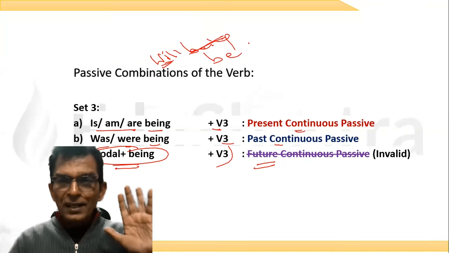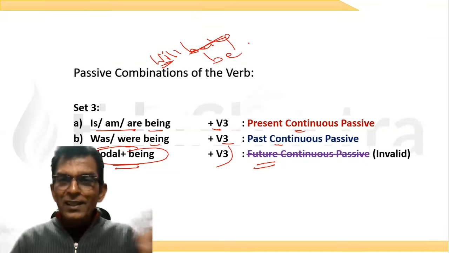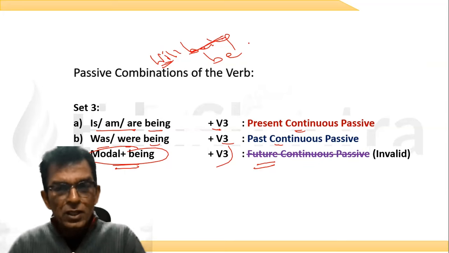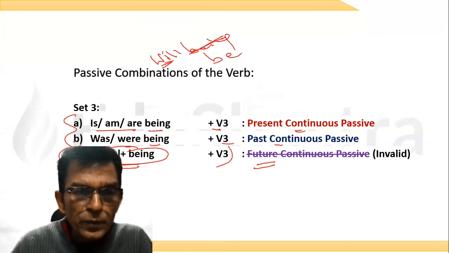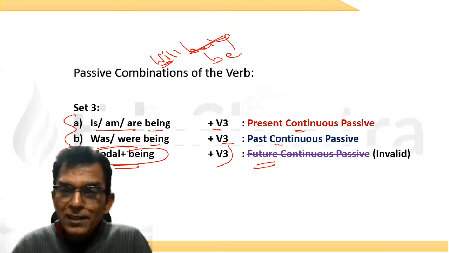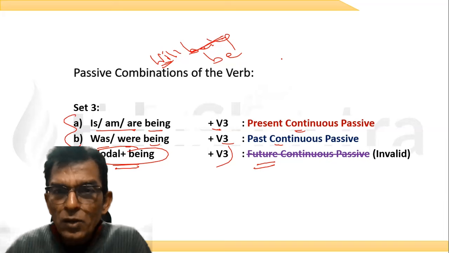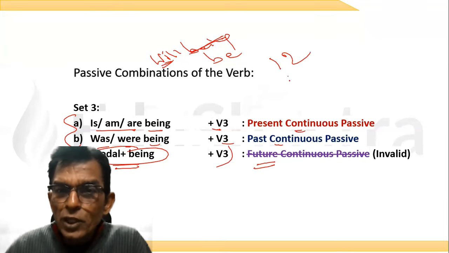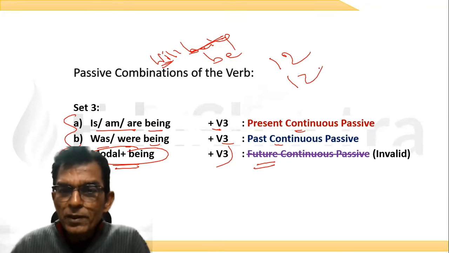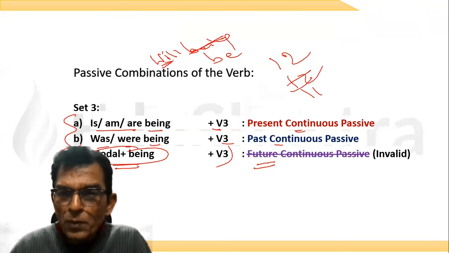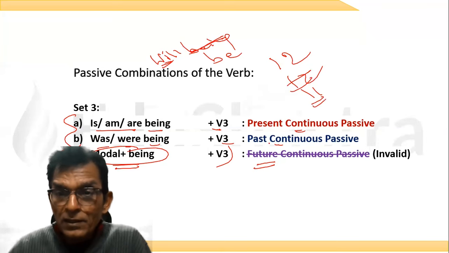So that's clear. Now, how many combinations have we learned? In the first set, we learned 3. In the second set, we learned 3. 3 plus 3, 6. And in the third set, we have 2. So 8 combinations of the passive voice. So why are there not 12? Because if there are 12 active voices, then there should be 12 passive voices, out of which you have taken out 1. You said future continuous is not possible. Even then, there must be 11.